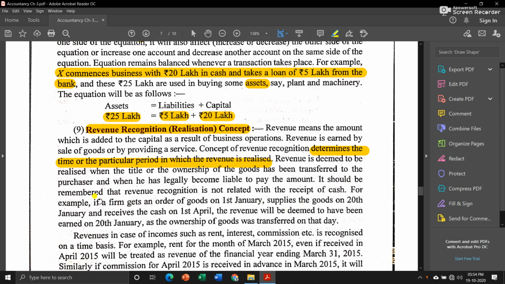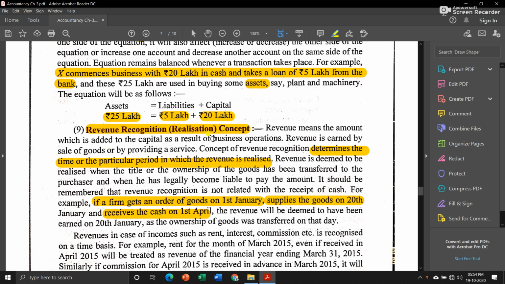Now it will be easy for you to understand with the help of an example. Suppose a firm gets an order of goods on 1st January. They received an order from one of their clients that they have to sell some goods on 1st January. Means they received the order on 1st January, but they made the supply on 20th January and received cash on 1st April.